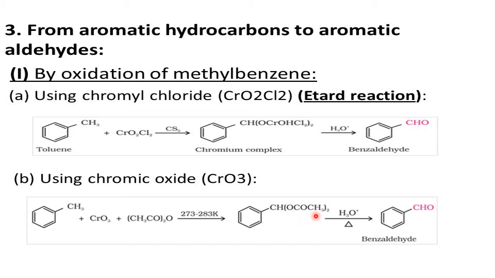What happens here? It becomes CH3COOH. That will come out. Acetic acid will come out. Remaining, CHO will add, so benzaldehyde. So using chromic oxide along with acetic anhydride, we get benzaldehyde with acetic acid as a side product. Other chromium compounds and water are also side products. In this way, we can convert aromatic hydrocarbons into aromatic aldehydes using either chromyl chloride or chromic oxide.